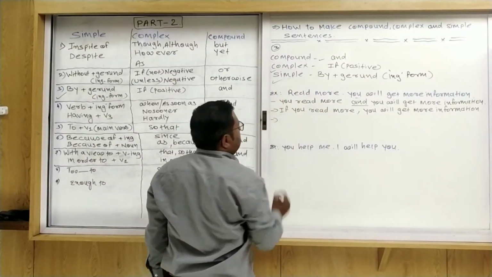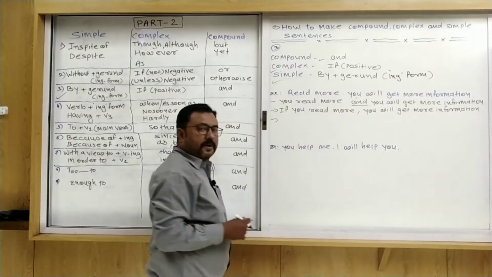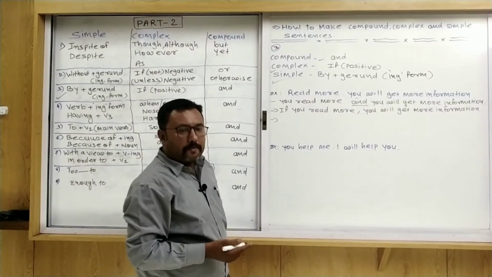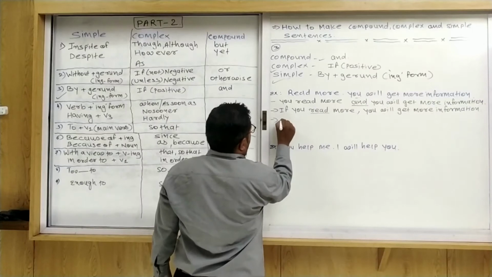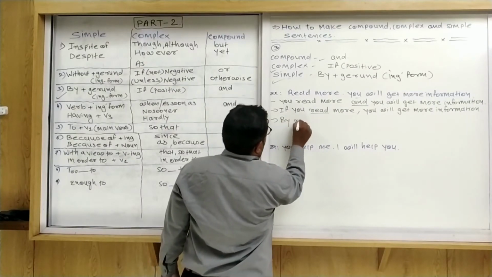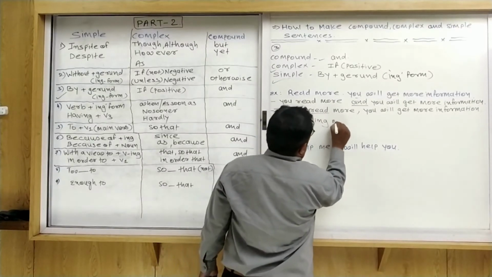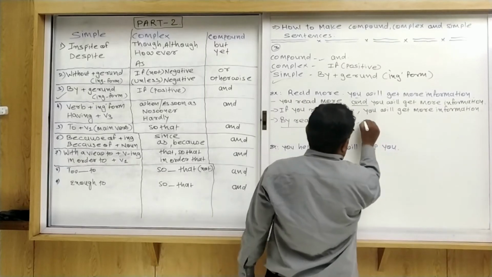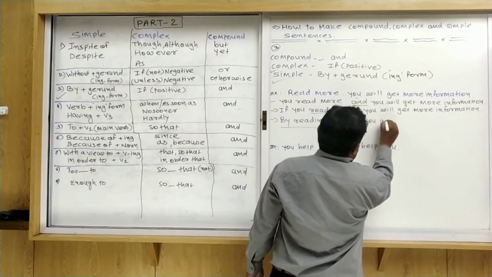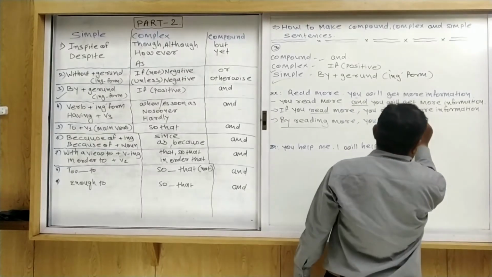Now we use a simple sentence by using by plus gerund. First of all, we try to find out the verb. What is the verb here? Read. So by reading more, you will get more information.